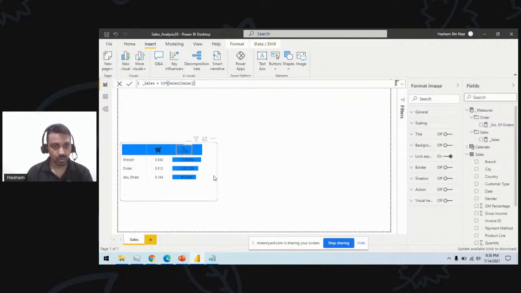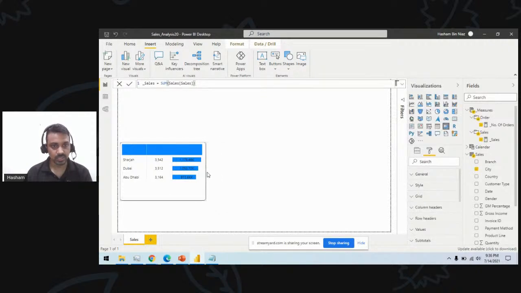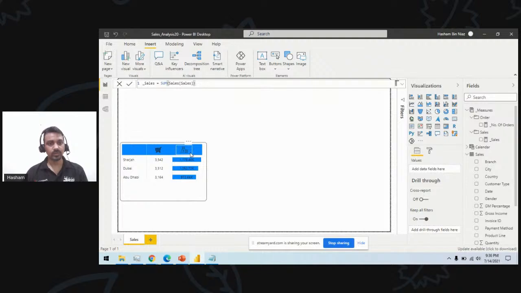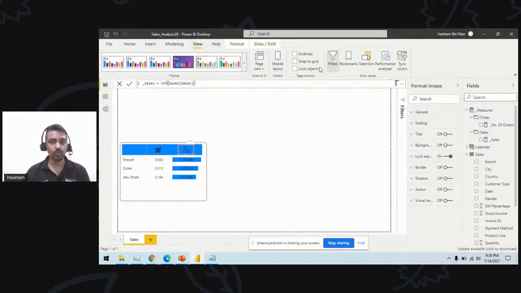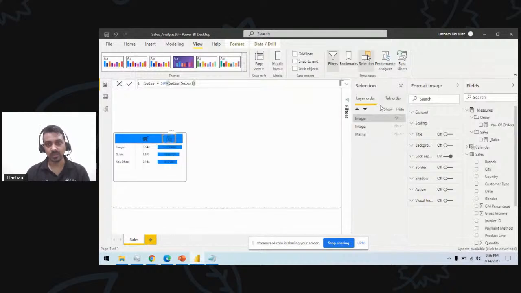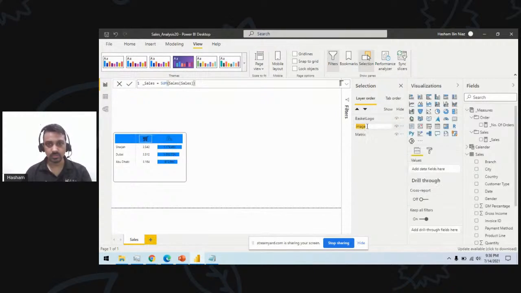So now I'm trying to replicate something similar. So you see this is hidden. So how to get rid of this one? This you can decide with the selection order. If I go to view and I select the selection pane here, I can actually name all of my objects here and I can see the order in which they appear. So I can say this is my basket logo and this is my sales logo.